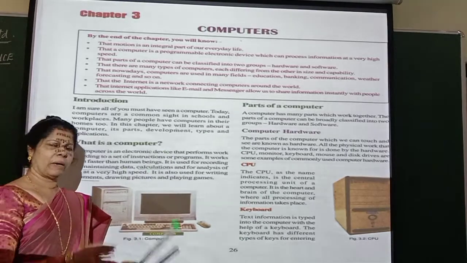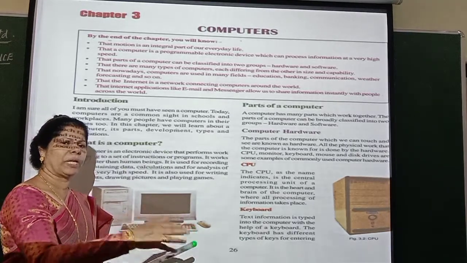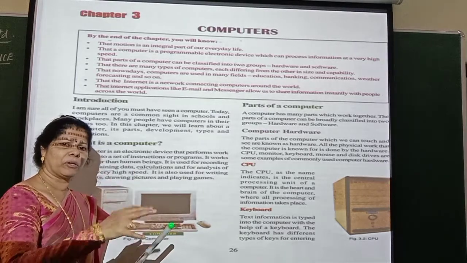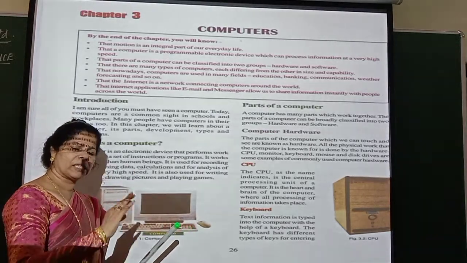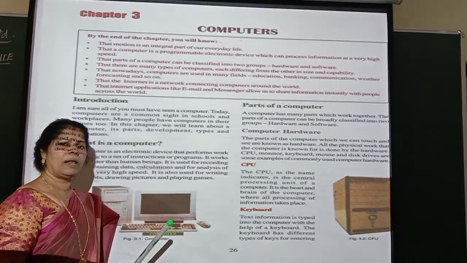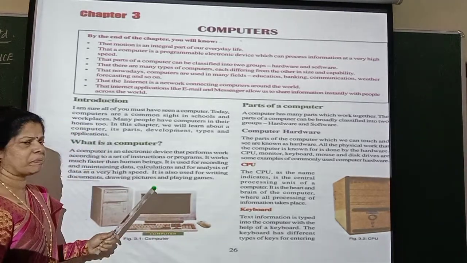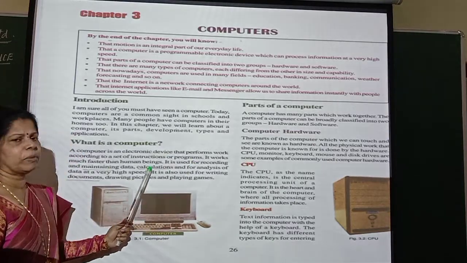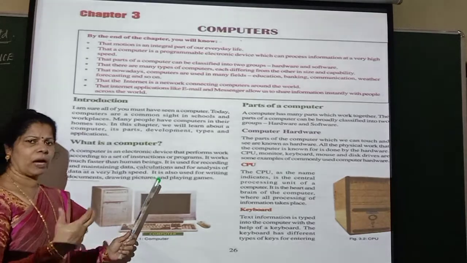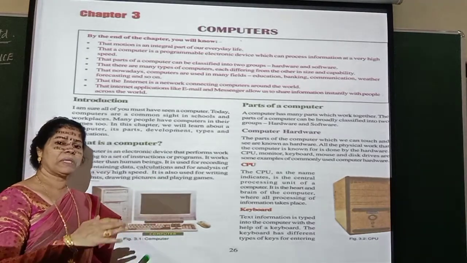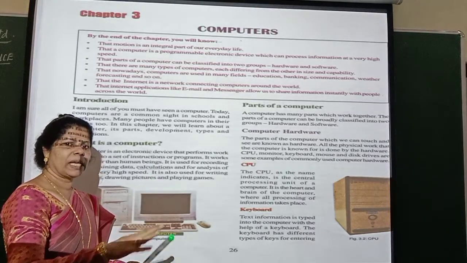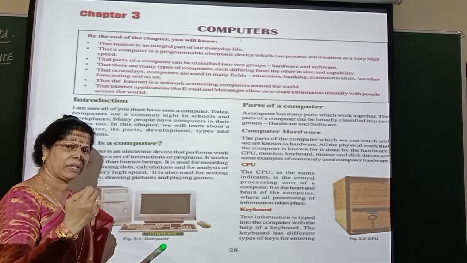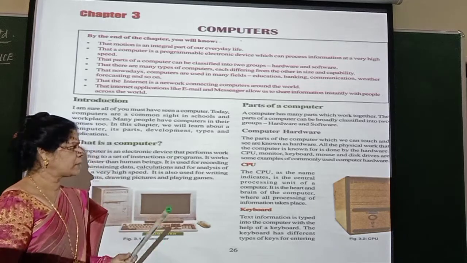There is a computer. You cannot just go and tell it, hey, you do this work, that work. No, until and unless you operate it, and whatever you want, you have to give the instruction. As per the instruction only, the computer will work. So it is an electronic device because it cannot work on its own. It works much faster than human beings. For example, if you want to calculate something, it takes a longer time, isn't it? Just put it on the computer, and easily you will get all the calculations within seconds.